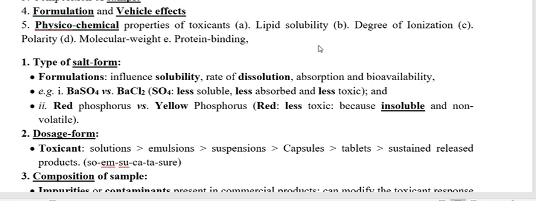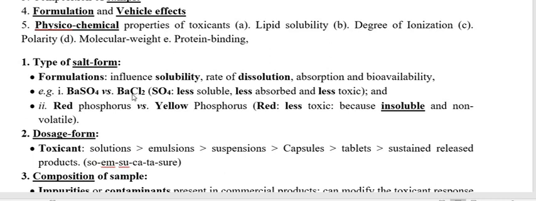What it means: if a toxicant is more soluble, it is more biologically available to the host or the patient, so more toxicity occurs. If there is less solubility, there is less bioavailability, less absorption, and therefore less toxicity. That is why the salt form of the toxicant is very important.